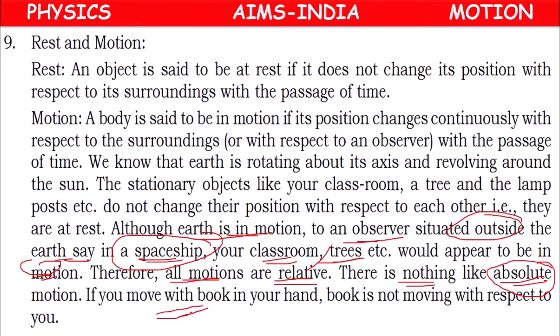If you move a book in your hand, the book is not moving with respect to you. But according to another observer, the book will be moving. According to your hand, it is going along with your hand, so with respect to the hand it is not moving. But with respect to the eyes, the book will be moving. If the observer is the hand, it is not moving because it is along with the hand. If the observer is the eye, according to the eye, it is moving. Like that also we can take.